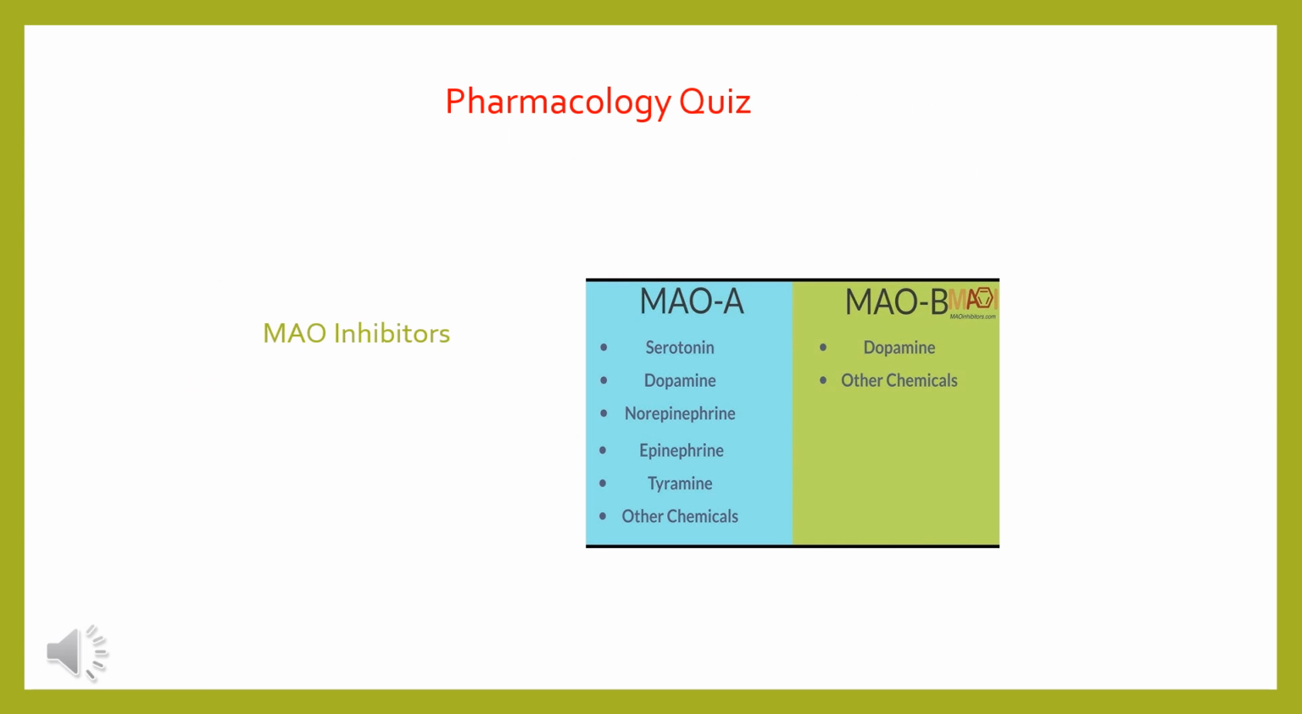This is the slide showing monoamine oxidase A and B enzymes in our body. Monoamine oxidase A normally metabolizes serotonin, dopamine, norepinephrine, epinephrine, and tyramine, and monoamine oxidase B metabolizes dopamine. And we know monoamine oxidase B inhibitors are given where we need to increase the levels of dopamine, like in Parkinsonism. So selegiline is one of the MAO-B inhibitors which is given in Parkinsonism to increase the dopamine levels.